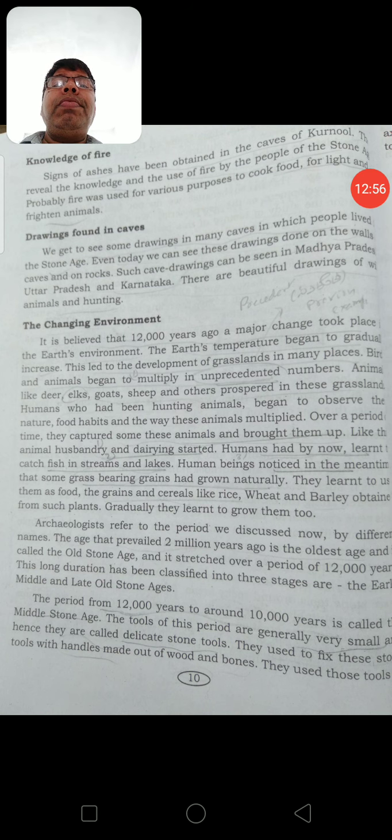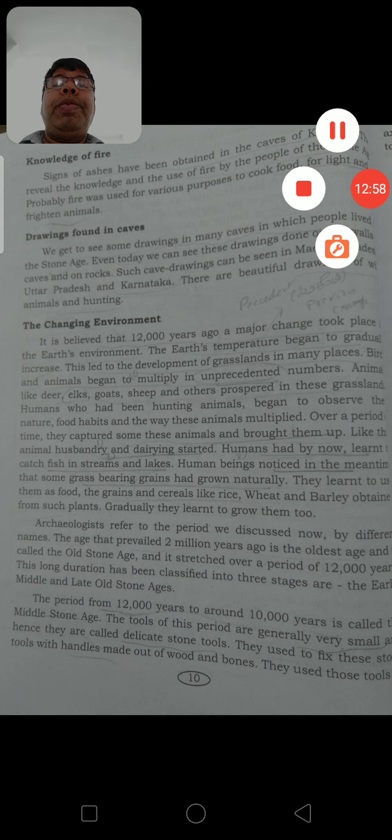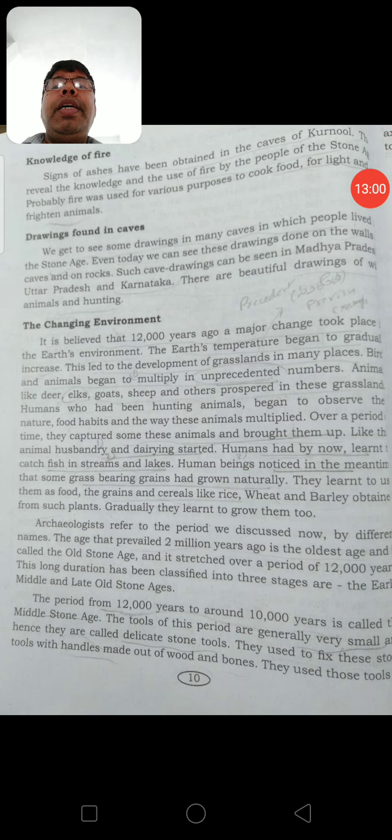Then after this, the civilization of human beings progressed. Man undertook agriculture, and he started settled life in a particular place. I hope you understood this lesson.